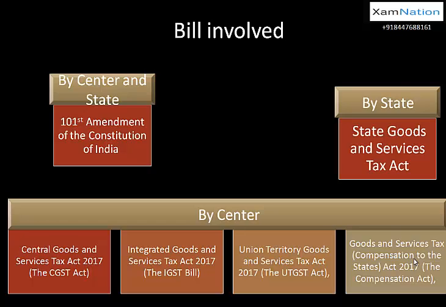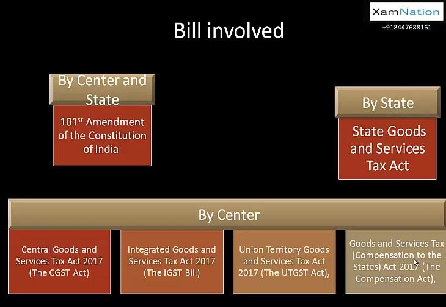So all other bills are nothing but, for example, the SGST bill is nothing but your state goods and services tax act, which is implementing that कि हर state में इतना इतना SGST रहेगा. Okay. Similarly, the CGST act says that this must be the CGST tax. IGST is saying that these things will be under the IGST tax, and this will be outside IGST tax. UTGST is for union territories.